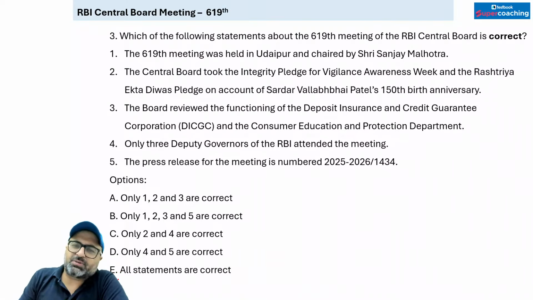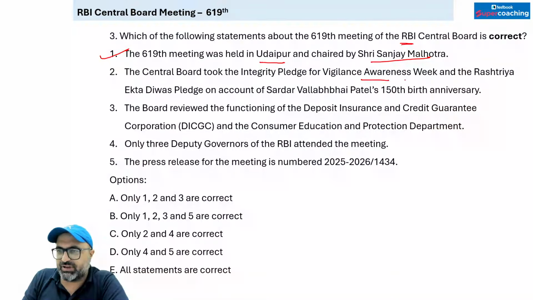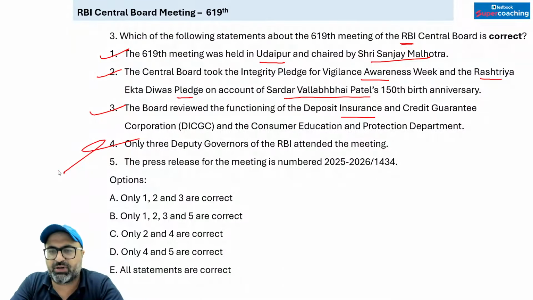If I talk about the first question: which of the following statements about the 619th meeting of the RBI Central Board is correct? The 619th meeting was held in Udaipur, chaired by the Governor. True. The Central Board took the Integrity Pledge for Vigilance Awareness Week and the Rashtriya Ekta Divas Pledge on account of Sardar Vallabhbhai Patel's 150th birth anniversary. True. The board reviewed the functioning of DICGC. True. Only 3 deputy governors were present. No sir, all the deputy governors were present. It is not that only 3 were there. The Governor, deputy governors and many other important organization related individuals were present.